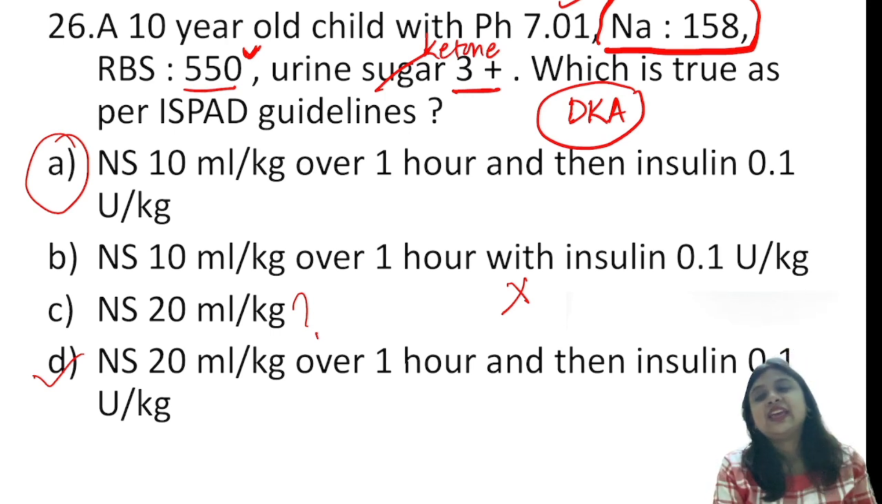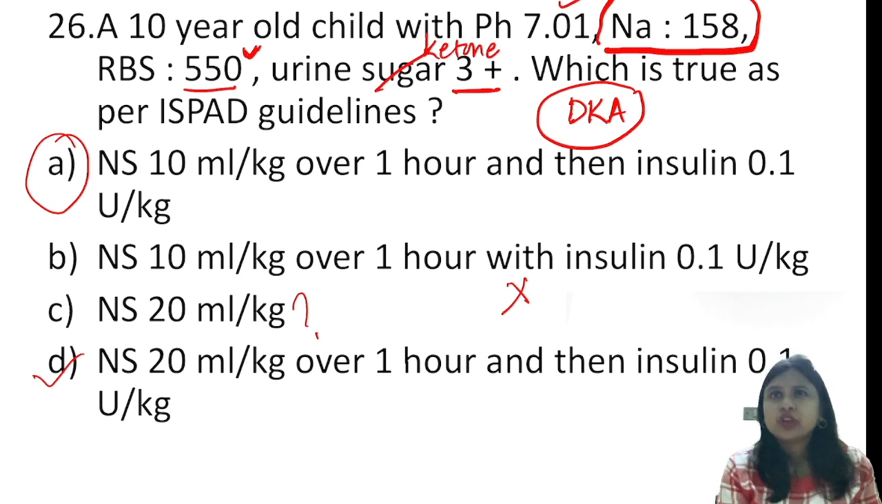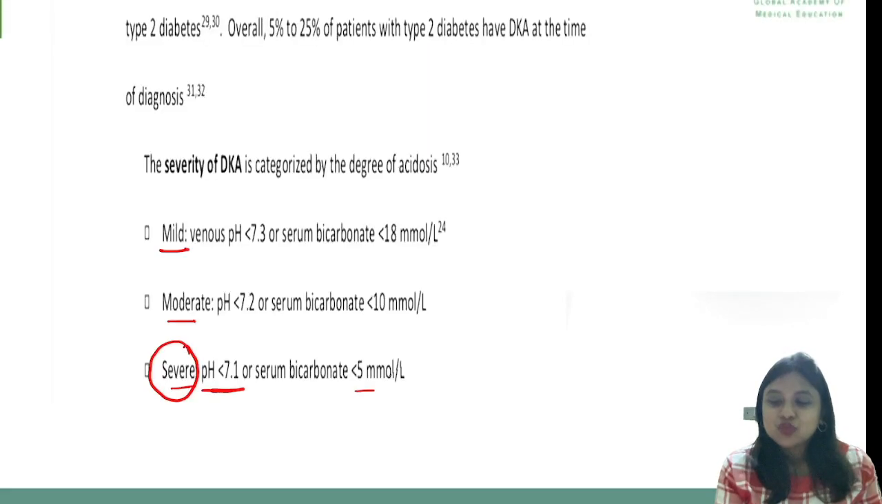And remember, DKA is a very rewarding disease because the child is drowsy, the GCS is poor, the child is having acidotic breathing, the parents are very much tense. But after a few hours, the child improves, the GCS improves, and it is definitely a reward for the pediatrician, right? So let's come to the next guideline.